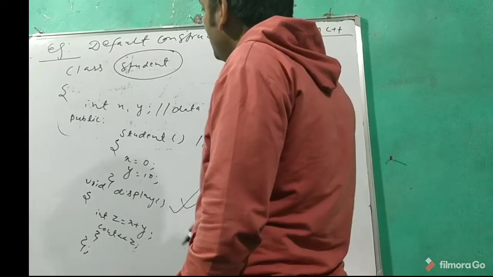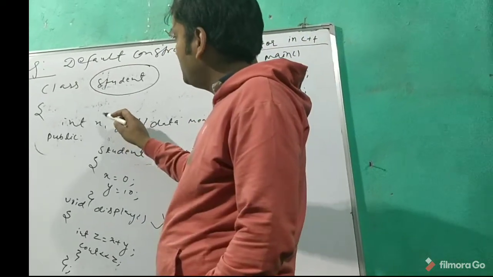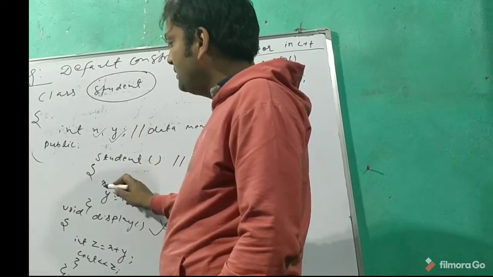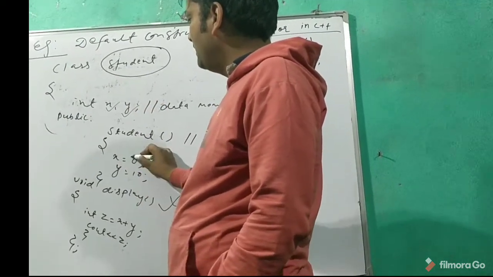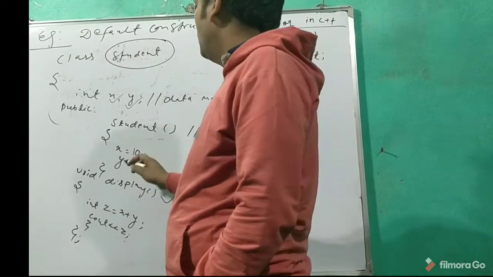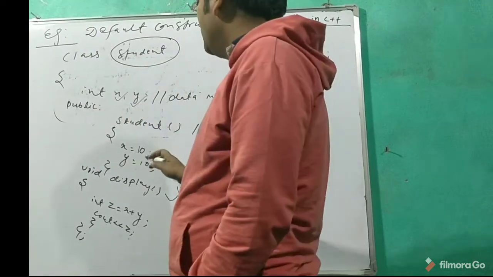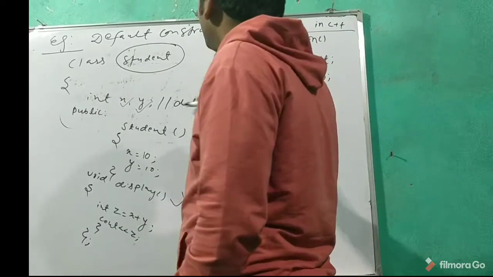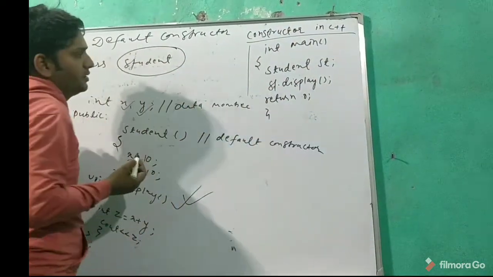The purpose of the constructor is to initialize the value of the data members. So we are initializing x to some value like 10, 20, 100, whatever, and y to some other value. Then I am calculating the sum of the two numbers and storing it in the variable. In this way we can use the concept of constructors.